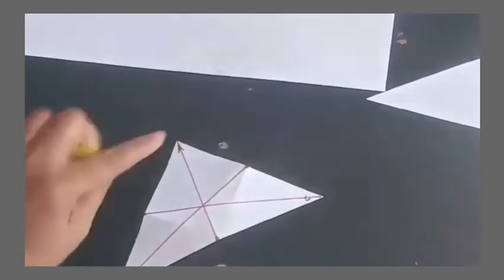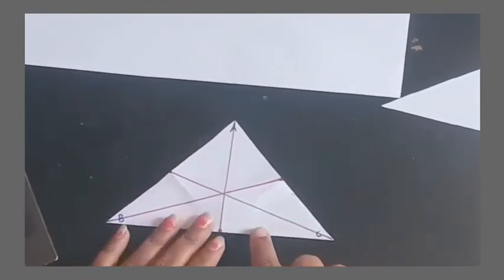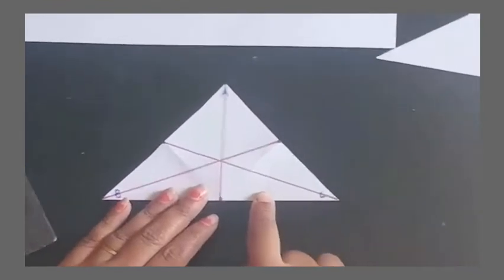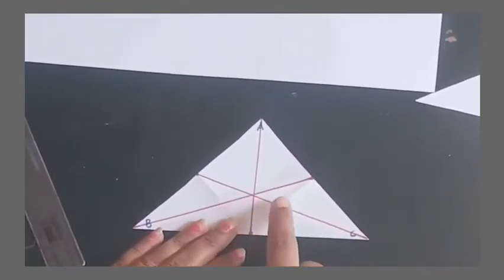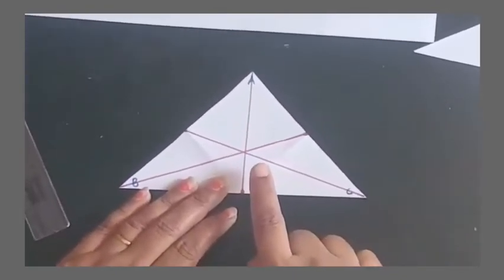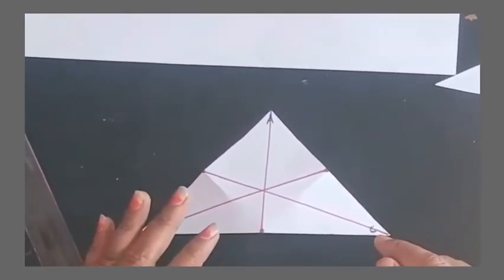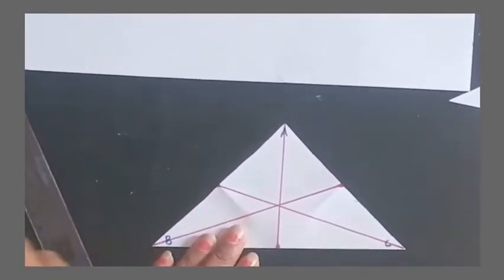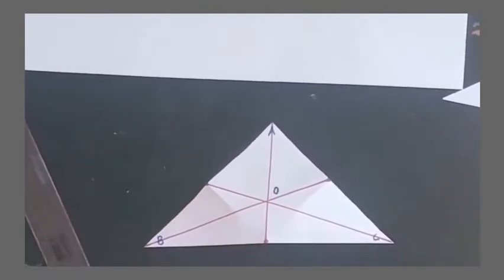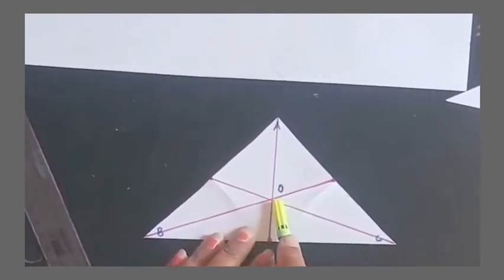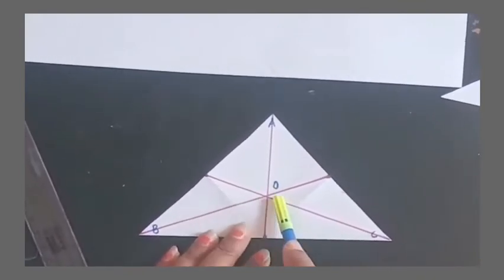You all will see that we can find three medians. As there are three sides, we get three medians of the triangle, and all these three medians always lie in the interior of the triangle. A triangle has three medians which always meet each other inside the triangle, and this point of intersection of the three medians is called the centroid of the triangle. What is it called? Centroid. So all these medians meet each other at the centroid of that triangle.